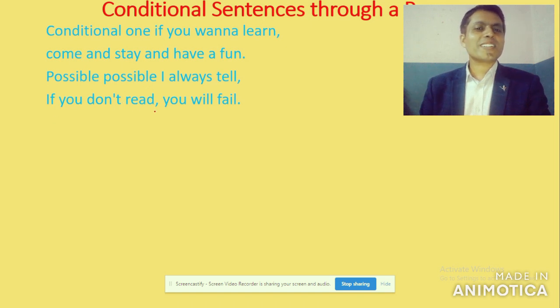If you don't read, you will fail. What an interesting verse! So, possible, possible, I always tell. If you don't read, you will fail. This is the example of conditional type 1 given here. Now let me explain from the beginning of this one.